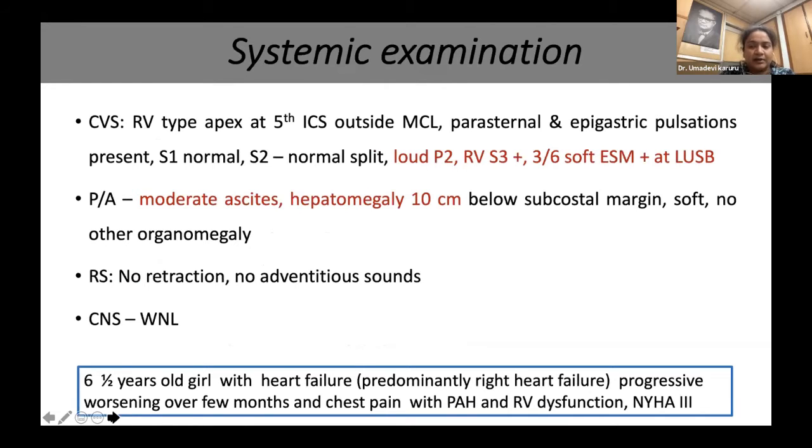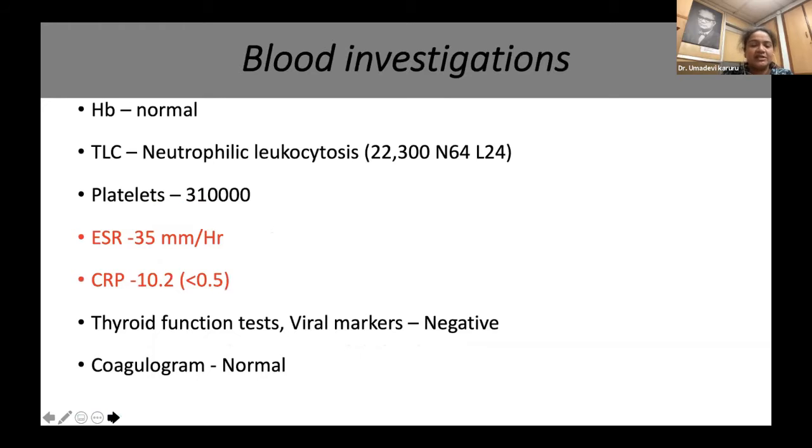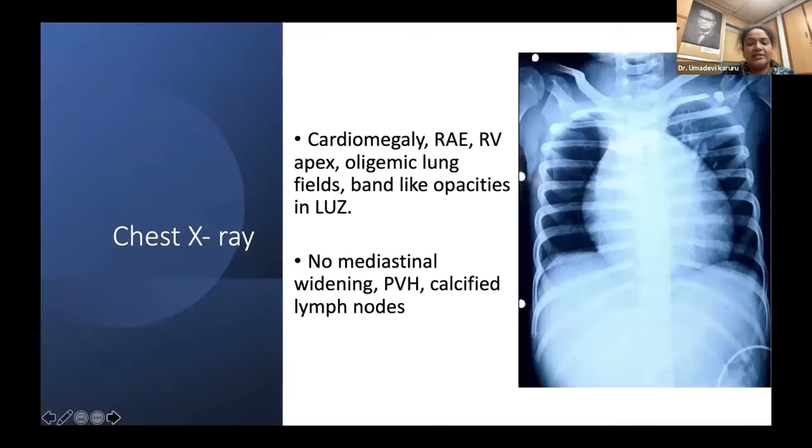So we have a 6.5 year old girl with predominantly right heart failure, worsening over a few months with chest pain, with severe PAH and RV dysfunction in NYHA class 3. Baseline investigations are suggestive of raised inflammatory markers in the form of elevated ESR and CRP, and thyroid function test and viral markers are negative. Her chest X-ray was showing pulmonary oligemia with cardiomegaly with band-like opacities in the left upper zone.